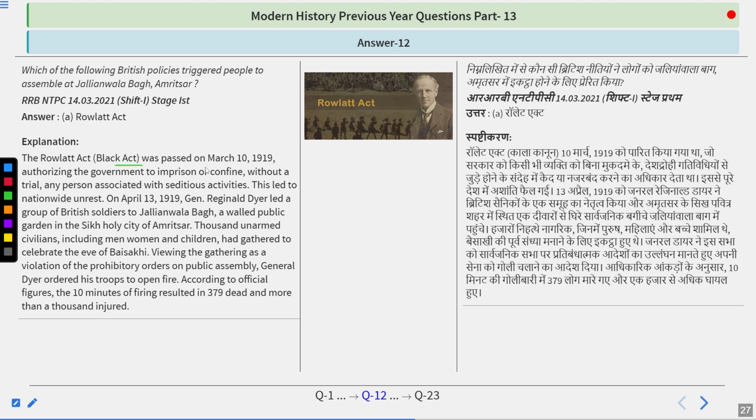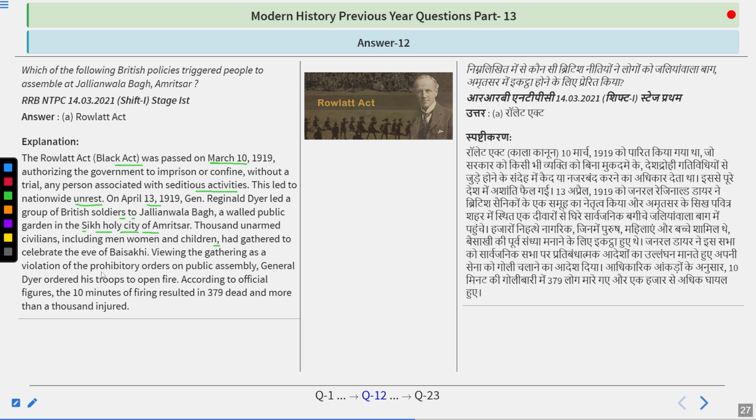So the Rowlatt Act, the Black Act, was passed on March 10, 1919, authorizing the government to imprison or confine without any trial any person associated with seditious activities. This led to nationwide unrest. On 13th April 1919, General Reginald Dyer led a group of British soldiers to Jallianwala Bagh, a walled public garden in the Sikh holy city of Amritsar. Thousands of unarmed civilians, including men, women, and children, gathered to celebrate the eve of Baisakhi.